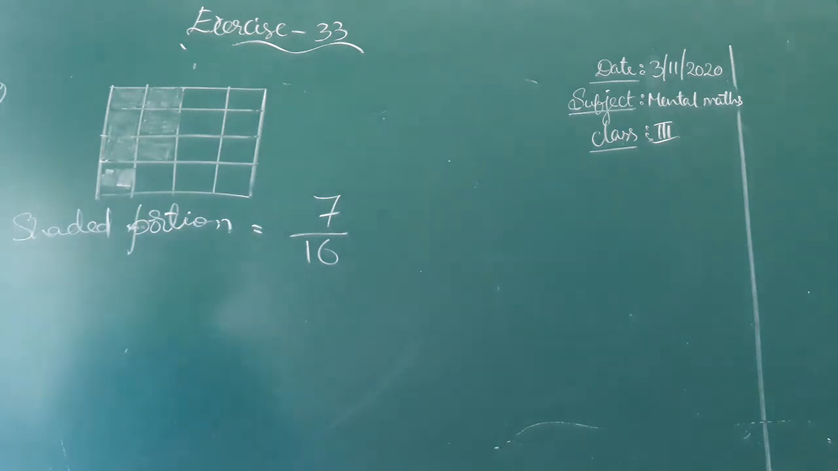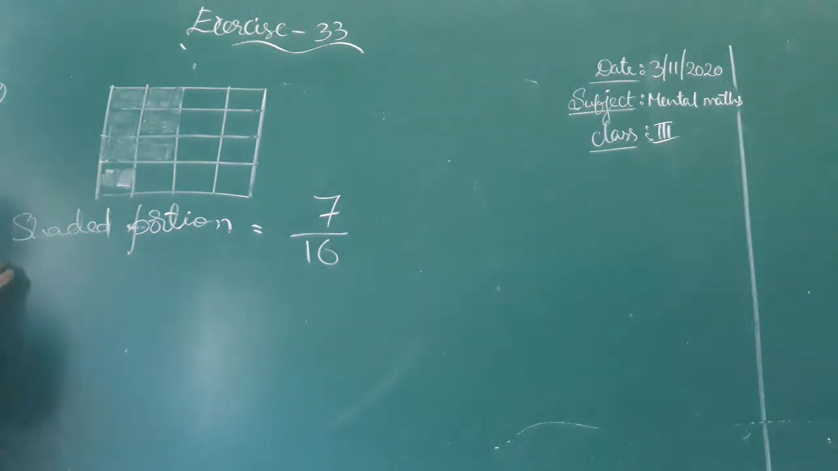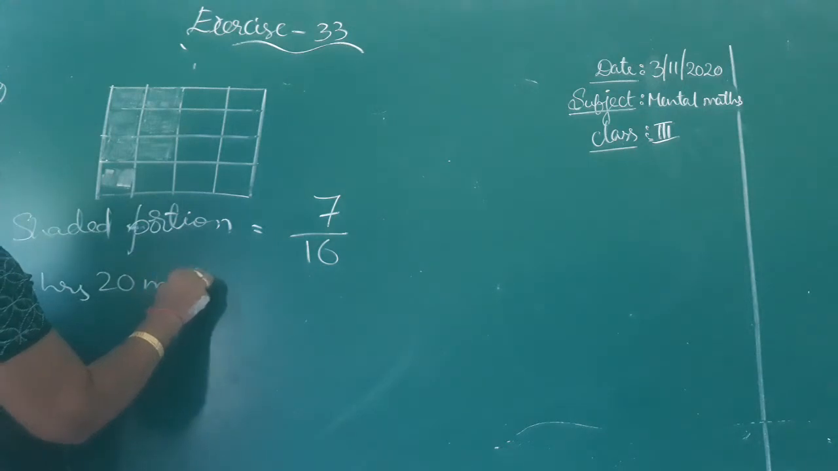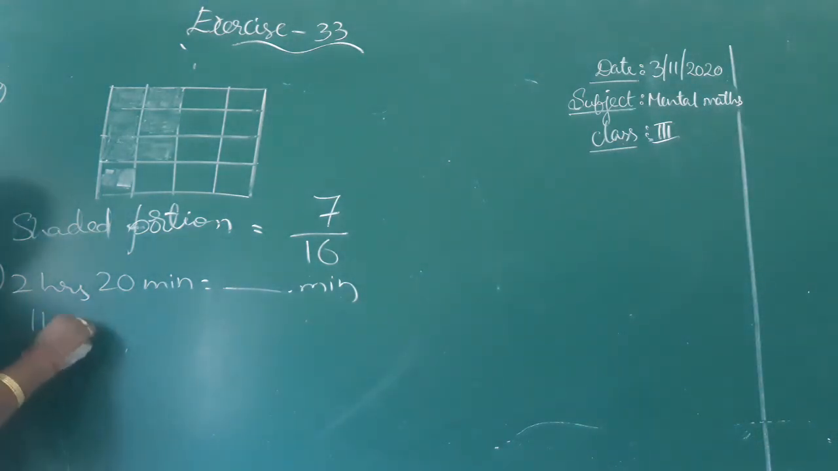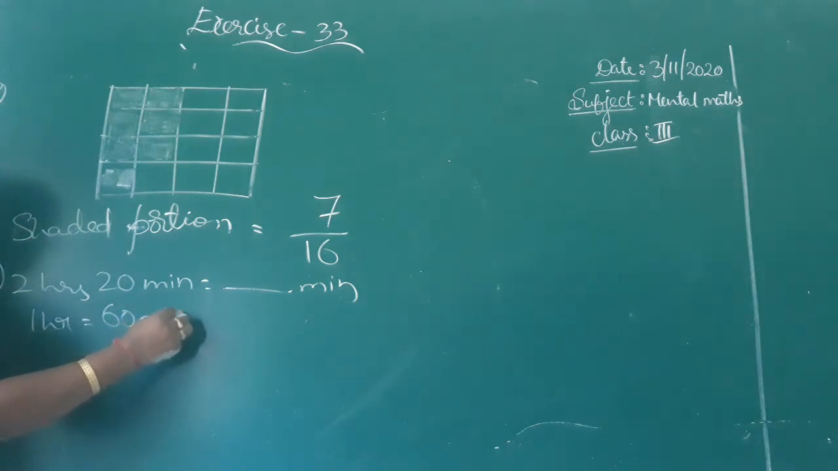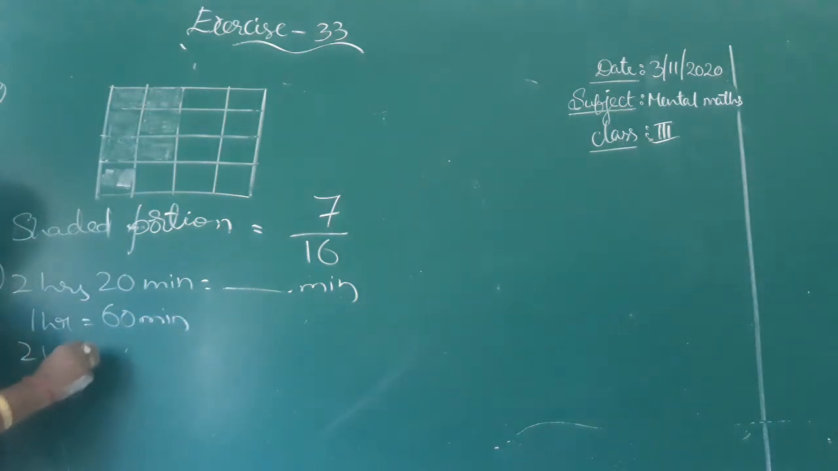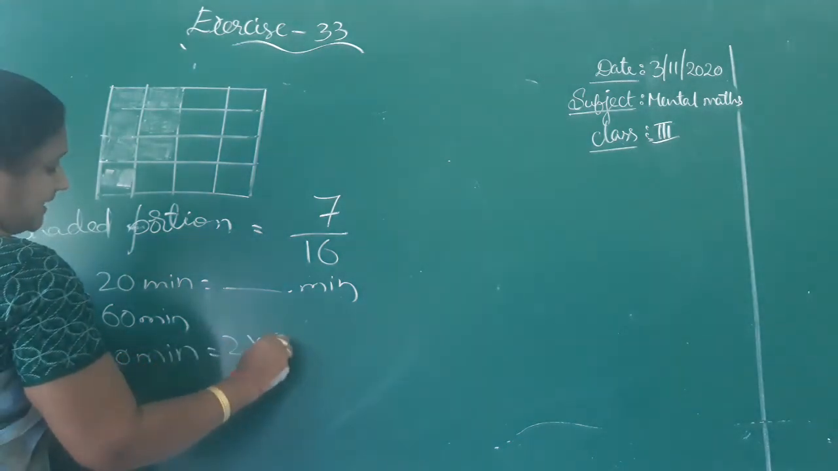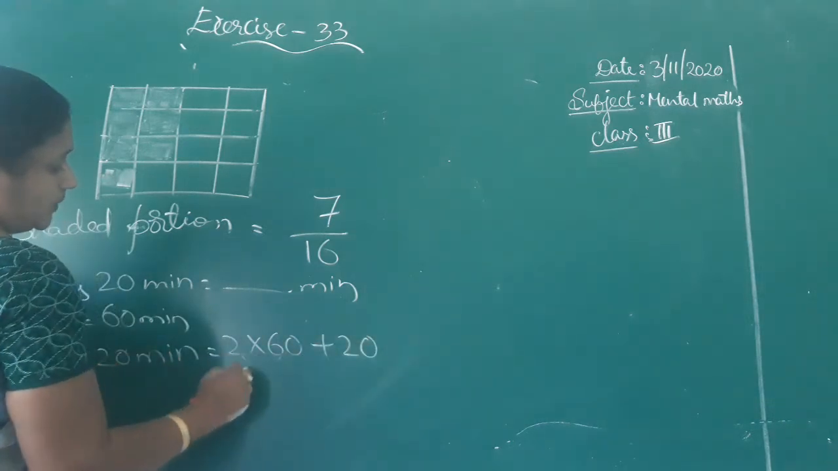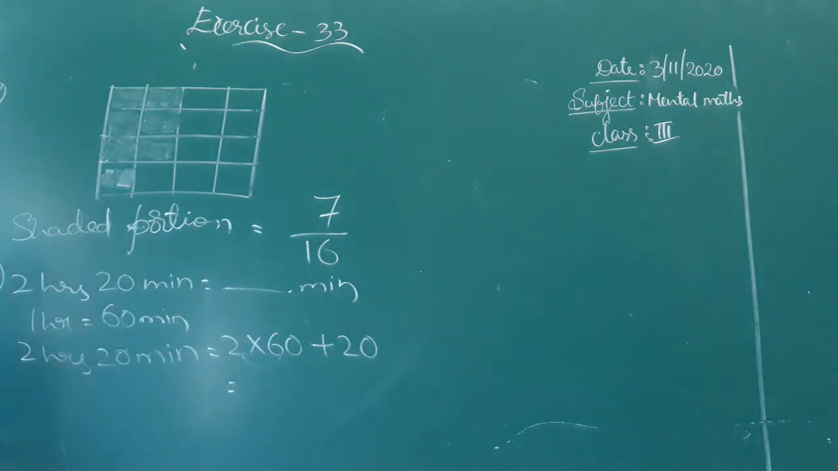See the ninth one. 2 hours 20 minutes equal to how many minutes? That is the question. 1 hour contains how many minutes? 1 hour contains 60 minutes. So 2 hours 20 minutes equal to 2 into 60 plus 20. 2 sixes are 12. So 2 sixties.